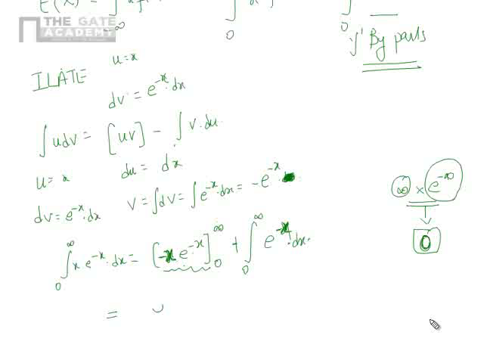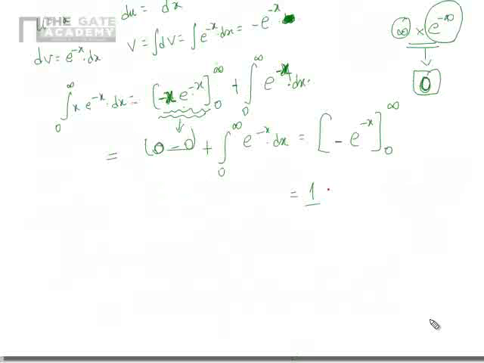Okay. Then when we put x as 0, we will get 0 only. So it becomes 0 minus 0 plus integral 0 to infinity e power minus x dx. Understand the concept here; that's very important. The remaining part is very easy. This on integration gives minus e power minus x between 0 and infinity. When I substitute the limits, I will get the value as 1.